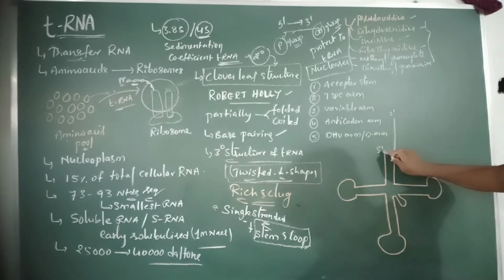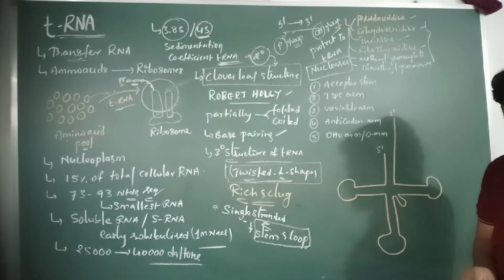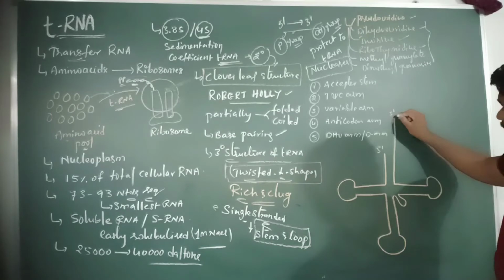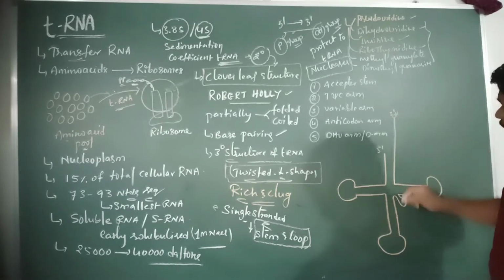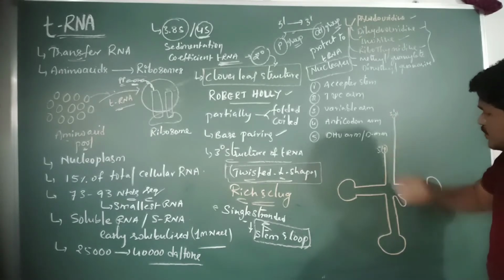This is the 5 prime end and this is the 3 prime end. At the 3 prime end a hydroxyl group is present, and at the 5 prime end a phosphate group is present.